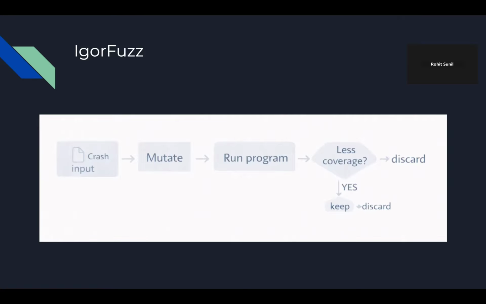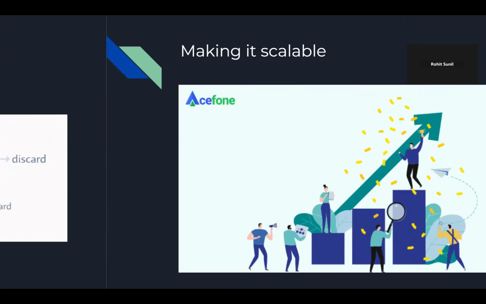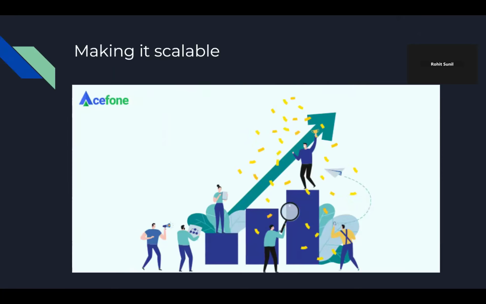The output is a crashing input that reaches the crash through the most direct and least noisy route possible, making it scalable.